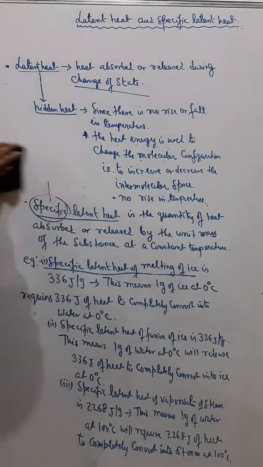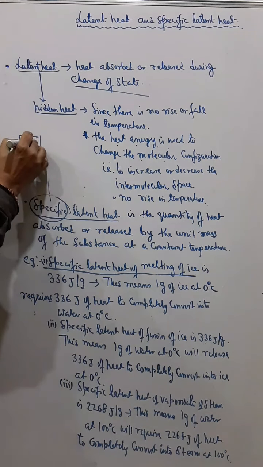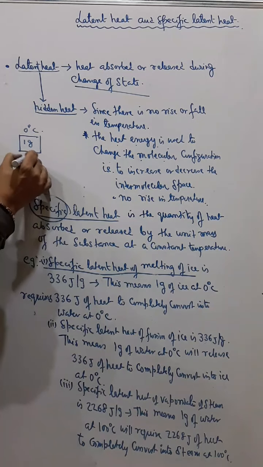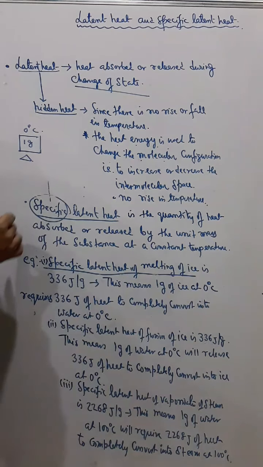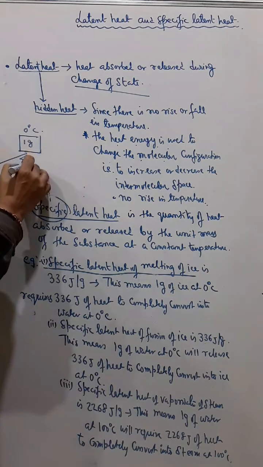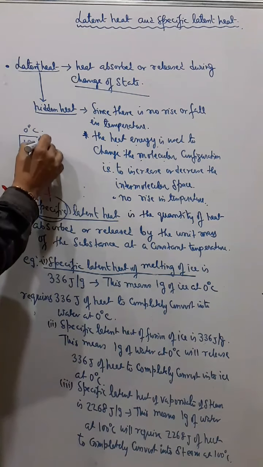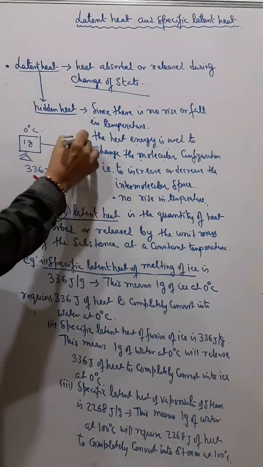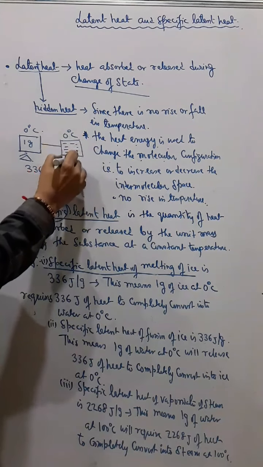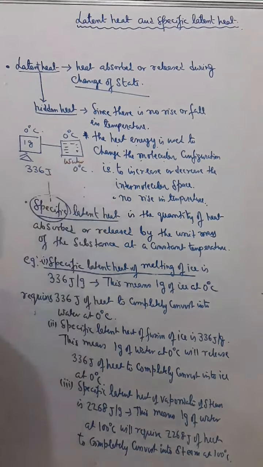Understand? So that means if I take 1 gram of ice naturally at 0 degree Celsius, and if I heat, then we have to apply how much heat? 336 joule, and then only that will convert into water at 0 degree Celsius.